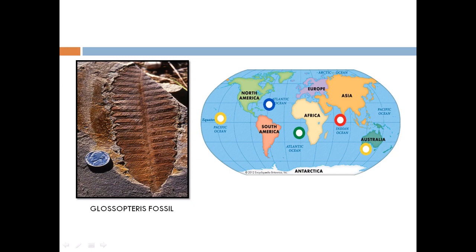So here is the fossil of Glossopteris, which was a fossil fern. It is found in North America, South Africa, Europe, Asia, Australia. This fern grows in a subpolar climate, but its fossils have been found in different areas where it is not possible for those ferns to grow. But how did those fossils come there? This also gives us the idea that once the continents were merged.